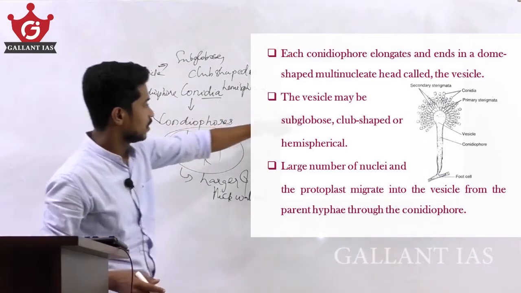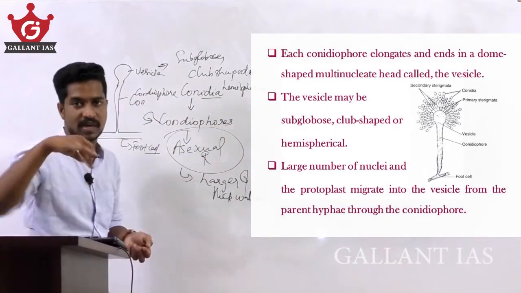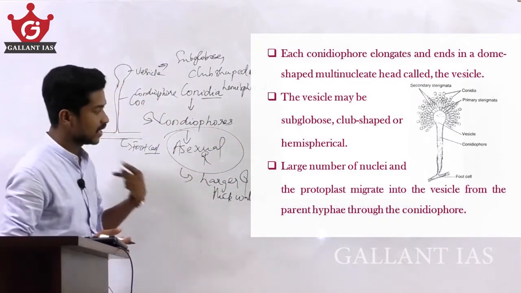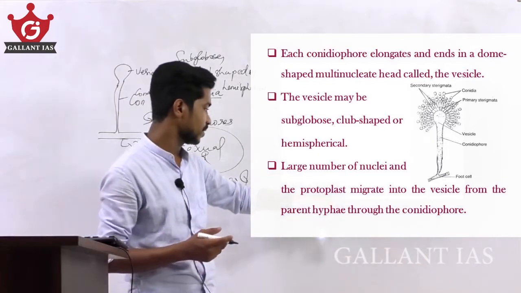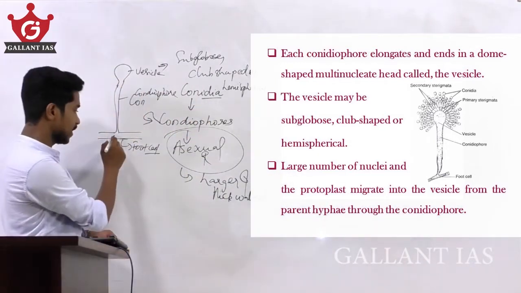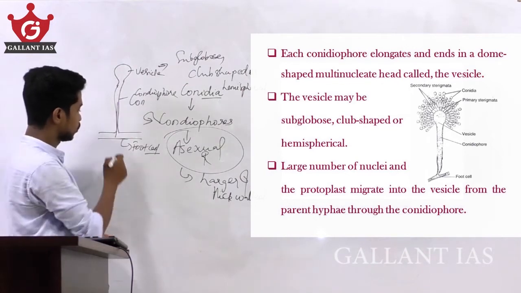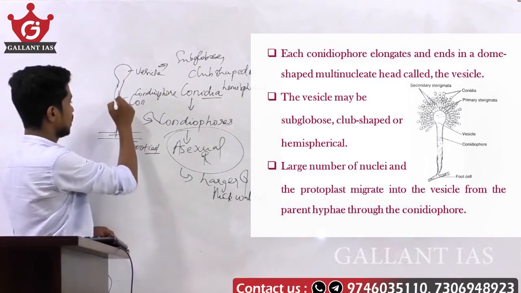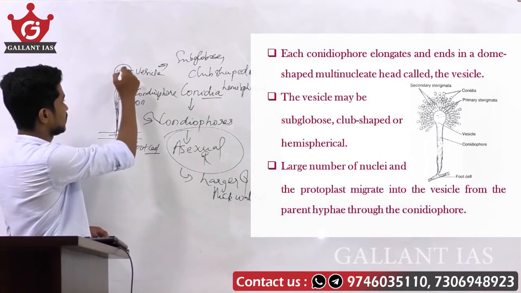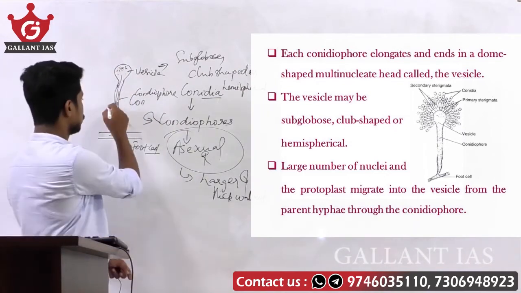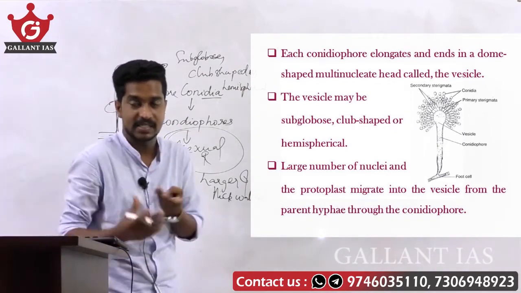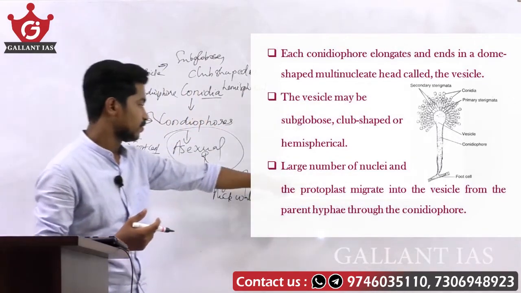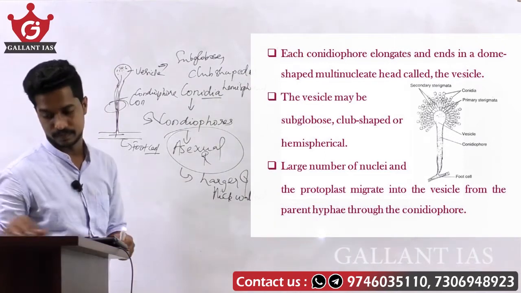So this vesicle may be subglobose, club shaped or hemispherical in nature, and a large number of nuclei and protoplasm migrate into the vesicle from the parent hyphae through the conidiophore.